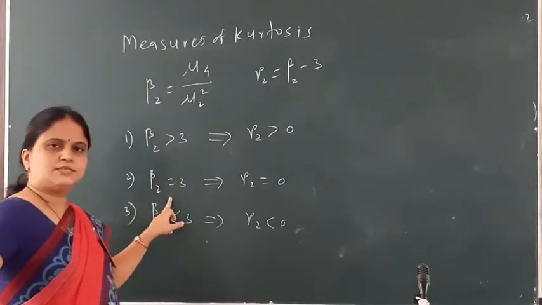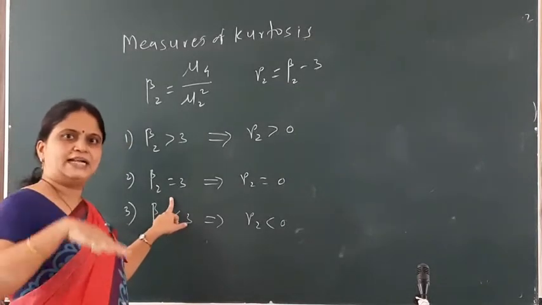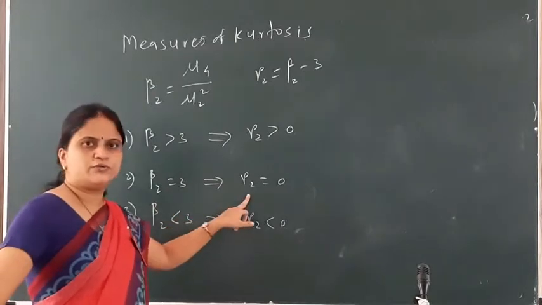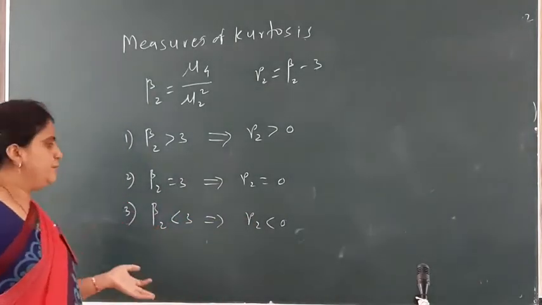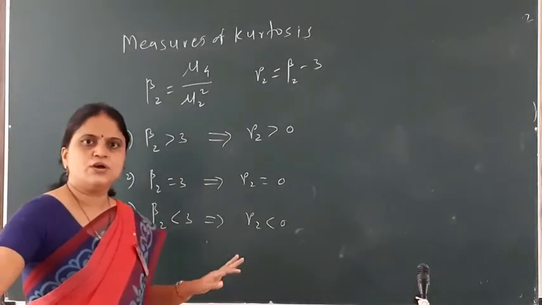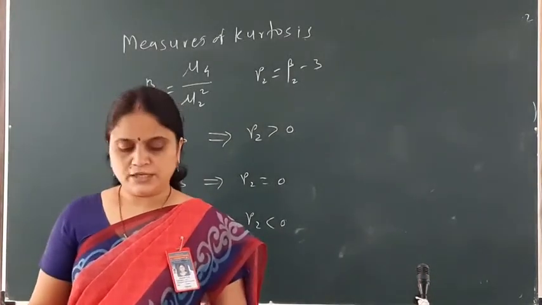Again, for this type it is symmetric, that is, it is in between the flatness and peakedness of the data. If beta 2 equals 3, gamma 2 equals 0, and the distribution is mesokurtic. And the third type: if beta 2 is less than 3, which implies gamma 2 is less than 0, and hence the distribution is the third one, that is, platykurtic distribution.